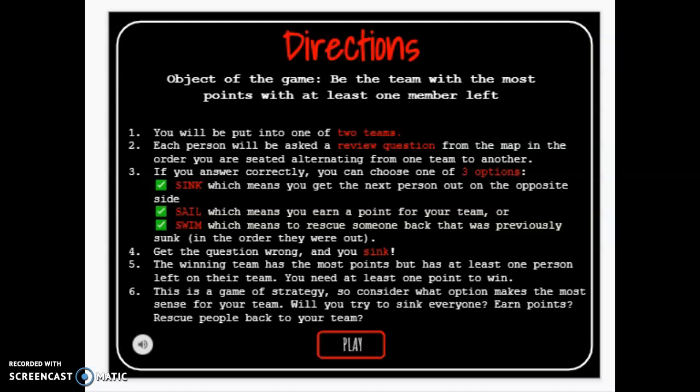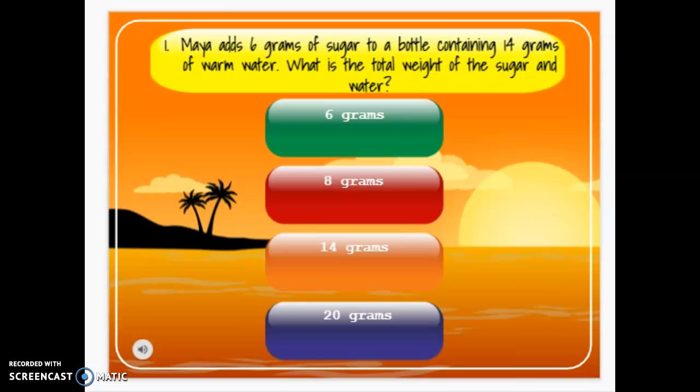You had a choice. If you answered it right, you could sink somebody on the other team, you could sail and get a point, or you could swim and rescue people. Here's our map. Maya adds 6 grams of sugar to a bottle containing 14 grams of warm water. We did this in class. What's the weight of the sugar and the water? Well, you add 6 and 14 and you get 20 because parts of the whole.